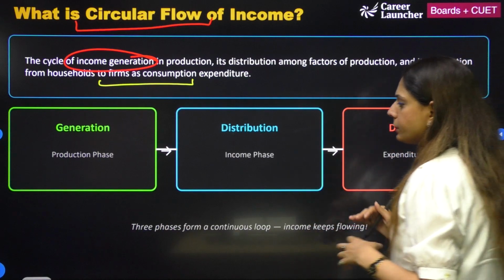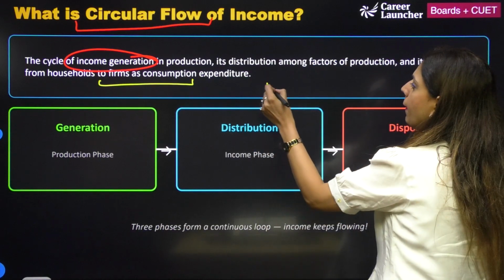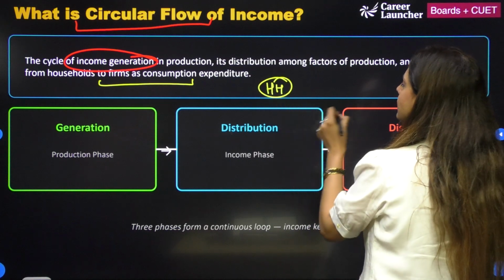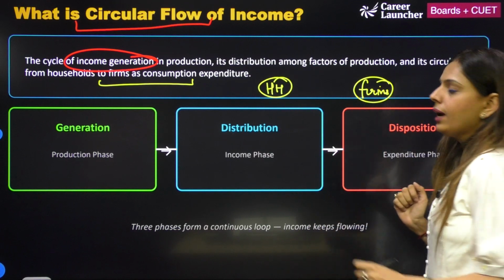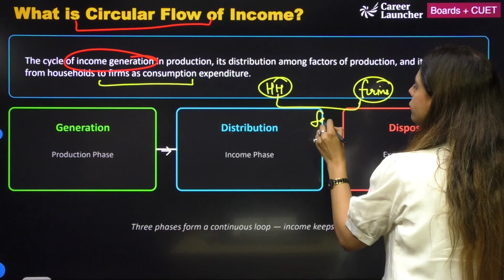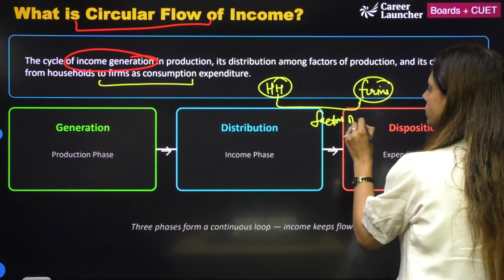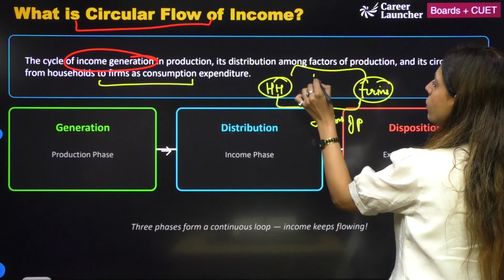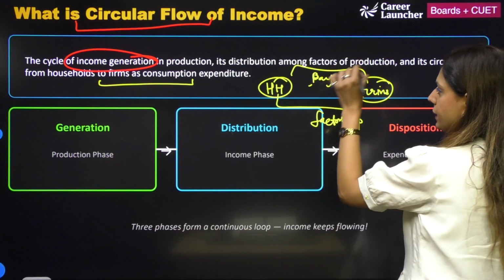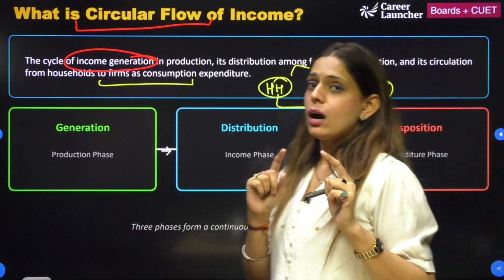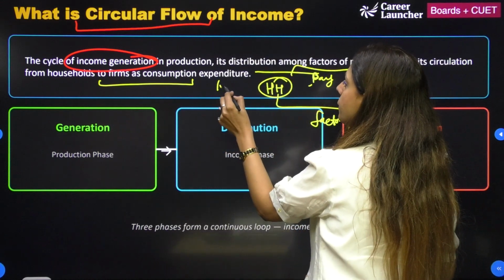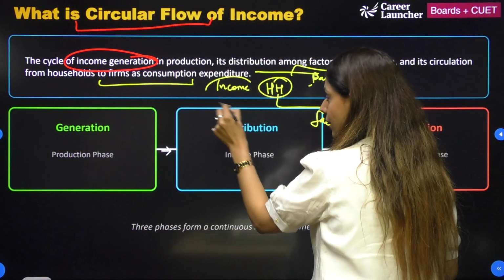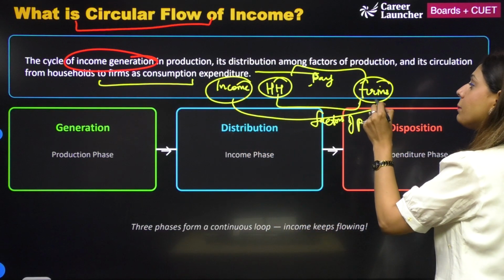Let's take an example here. I talked about two things. One is the household, the other one is a firm. Household is providing what? Factors of production, and firm is providing what? Factors of payment. But when a household gets a factor payment as income, he is going to eventually give it back to the firm.